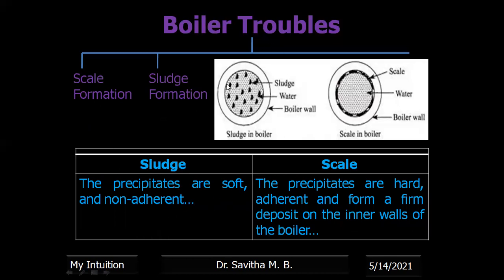You can see in the figure here, this is the boiler wall. Inside the water, these black particles are the sludge particles. These are precipitates which are loosely hung and soft. Whereas scale is when the precipitate goes on getting deposited on the inner walls of the boiler or tubes, accumulating as a hard, adherent, and firm deposit. Then it is called scale.